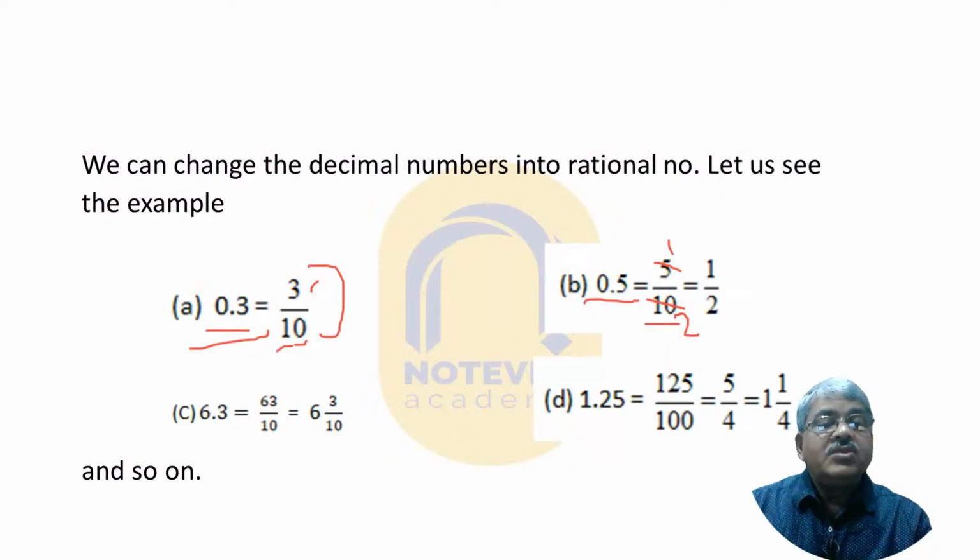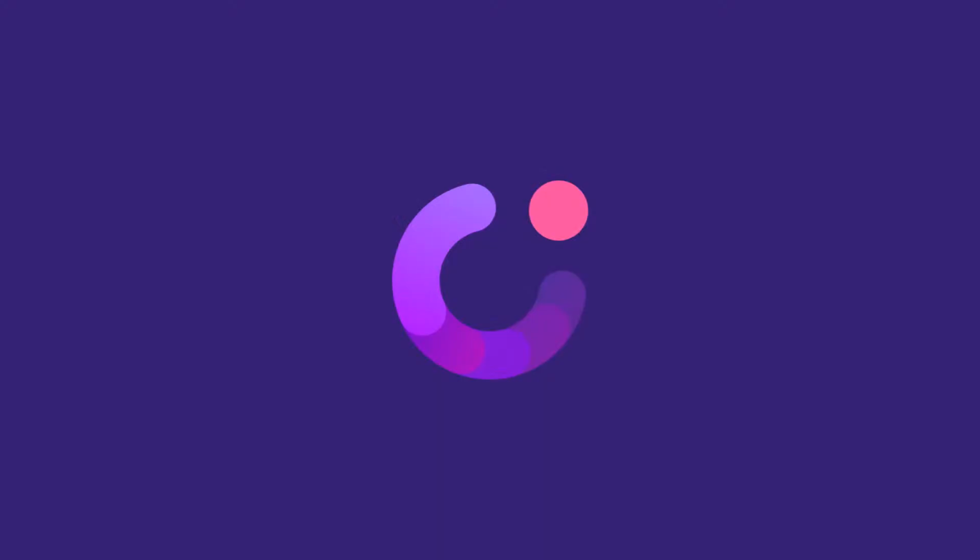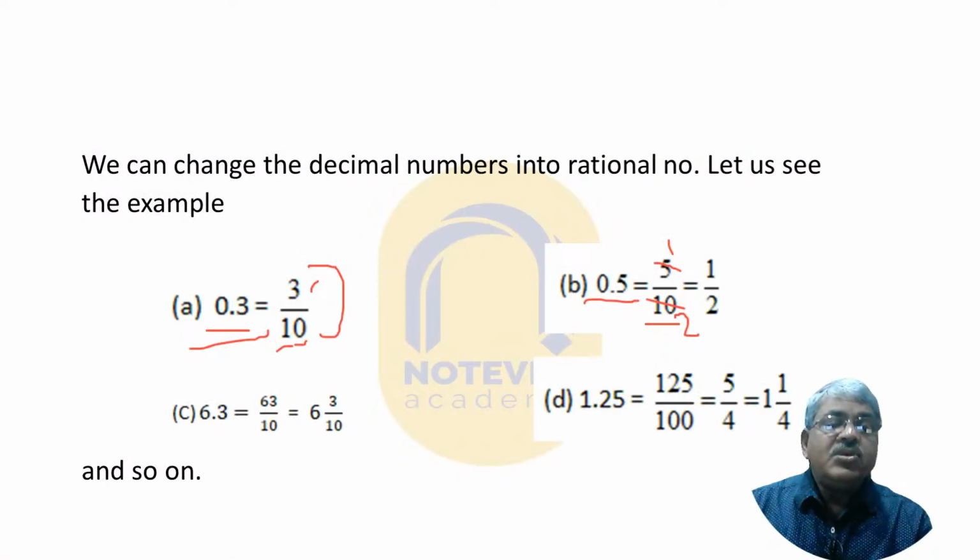Exam is about how much you have learned, how much knowledge is there. This is the thing. So here is 1 by 2. Clear now.